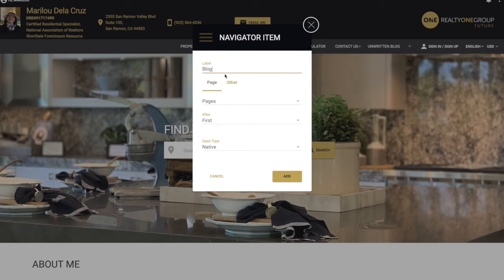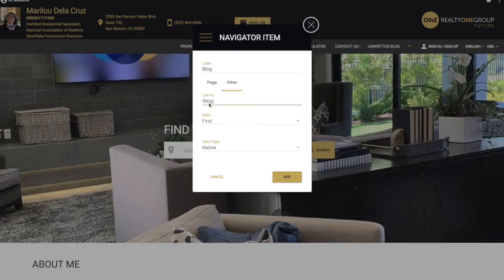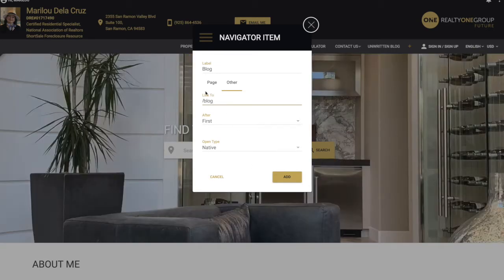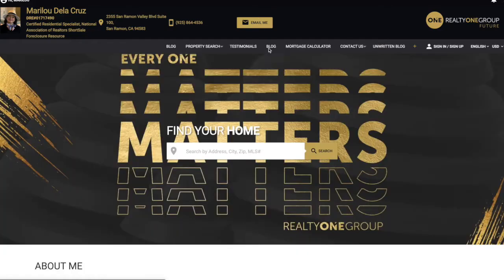Next step, you have to click in the other. You do slash and type blog. That's all what you have to do. And then the next step is you're gonna click add, and this is gonna create the navigation item so that we can check your blog all the time. We already had it created in this profile, so I'm gonna delete it. So once we have it, we're gonna click in our blog.